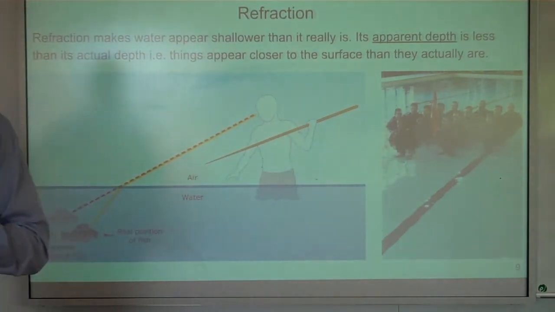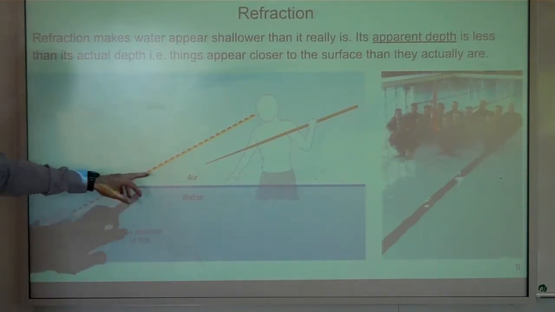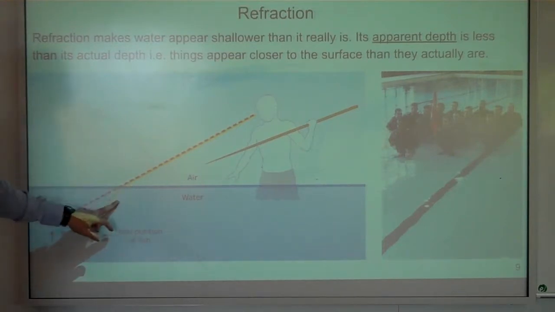Okay. Now, this is apparent depth, and you may have seen this effect at the pool because of the refractive ability of water. And so people look shorter in water. And in terms of this man fishing here, your eye is programmed to assume that light only moves in straight lines. Yeah? That's the way your eyes work, your brain works. It just assumes, because light does just move in straight lines in almost every experience you have as an evolved organism, except in these situations.